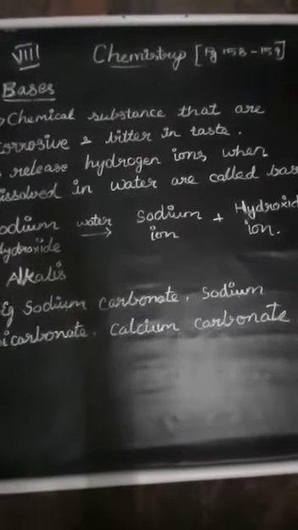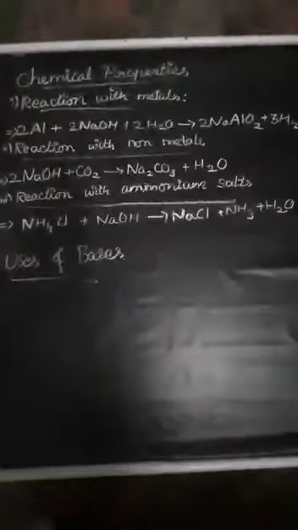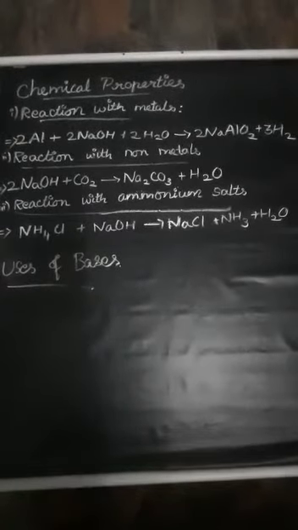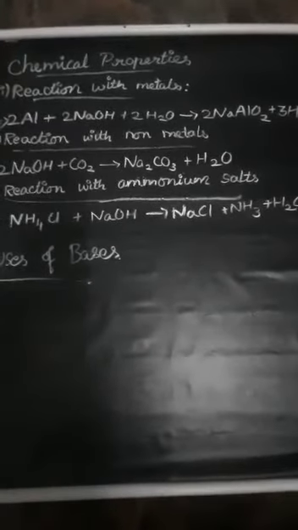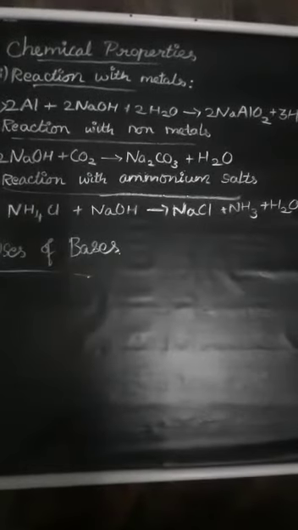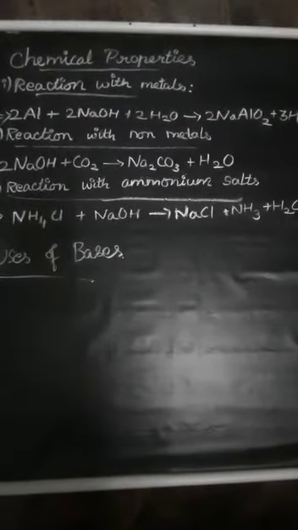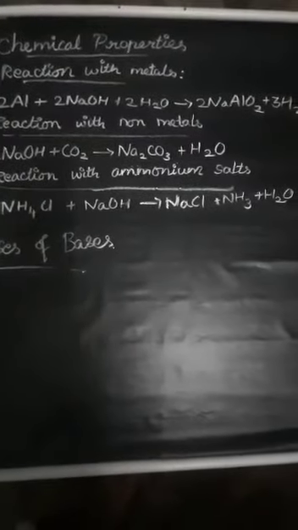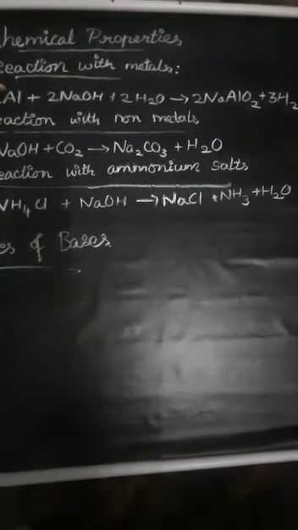Next we can see the chemical properties. First, the reaction with metals. Generally metals do not react with bases. But metals like aluminum and zinc react with bases like sodium hydroxide, forming aluminates and releasing hydrogen.